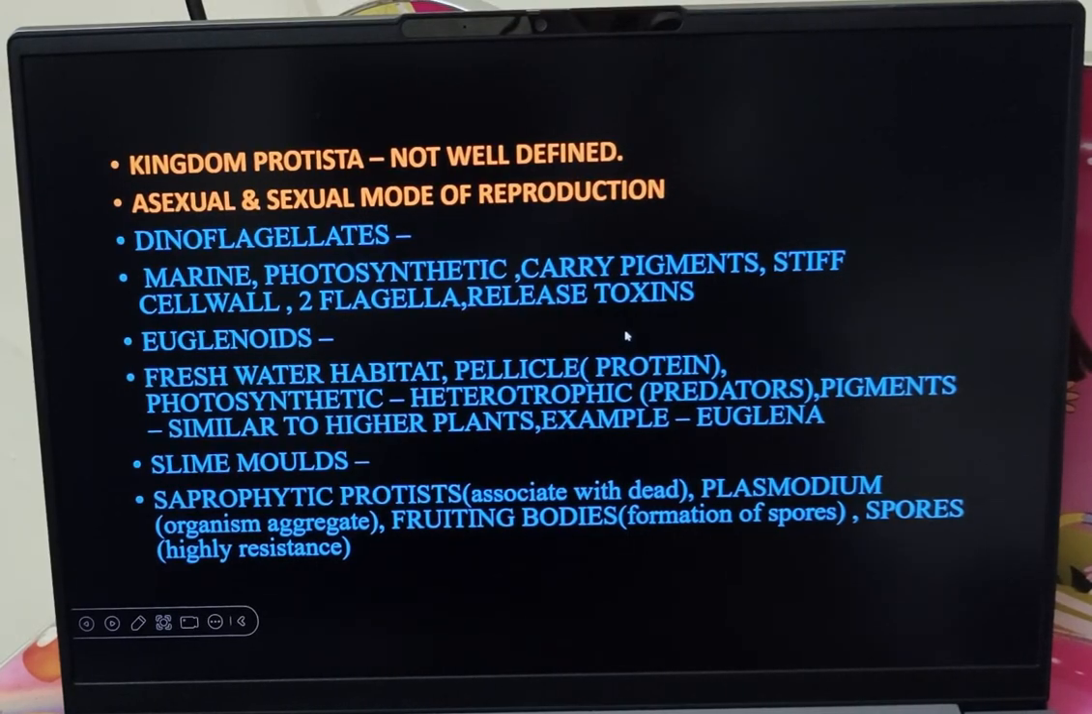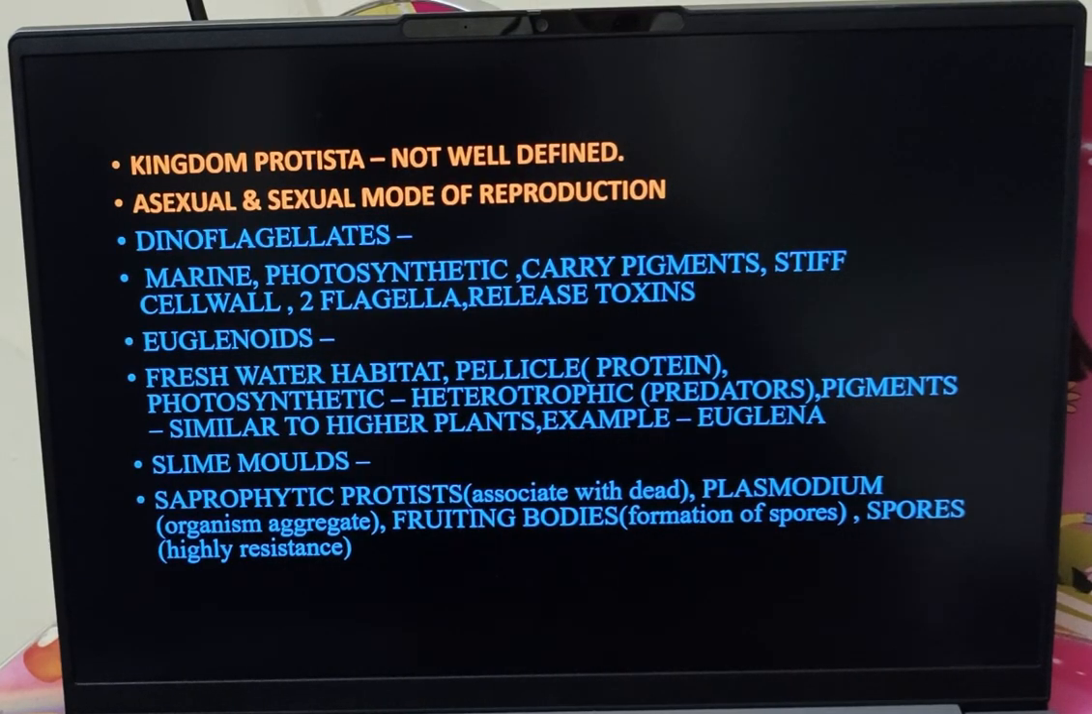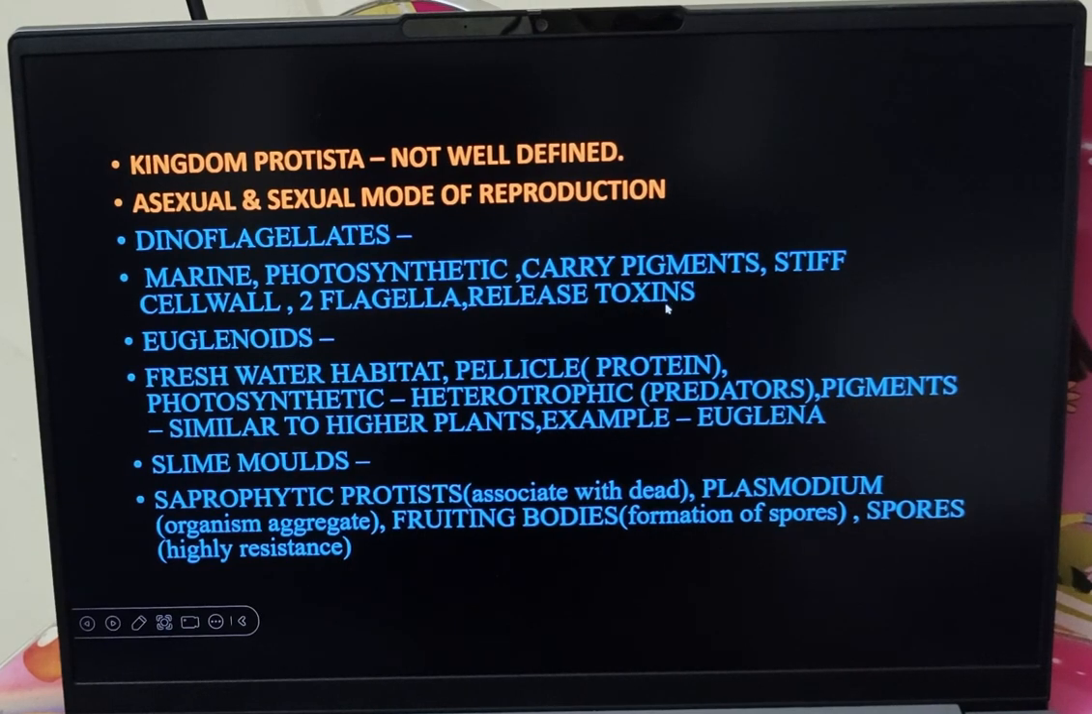So few organisms under these dinoflagellates produce toxins. So when these dinoflagellates enter into an animal, they can release certain toxins and be infectious also. So toxic meaning some poisonous substances that are released from the body of dinoflagellates. The next variety is euglenoids.